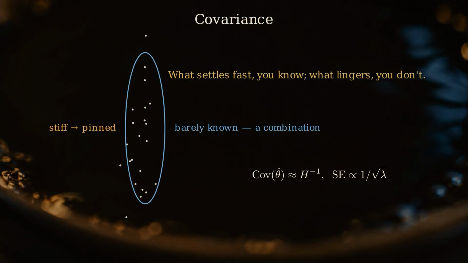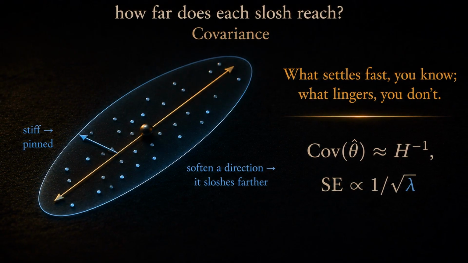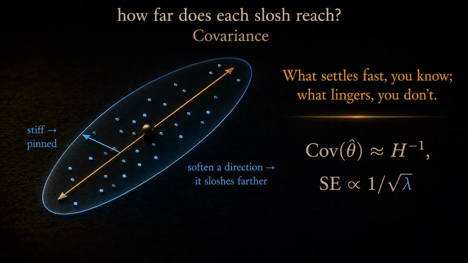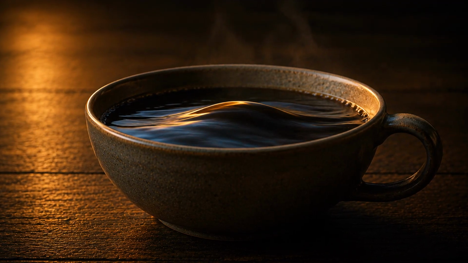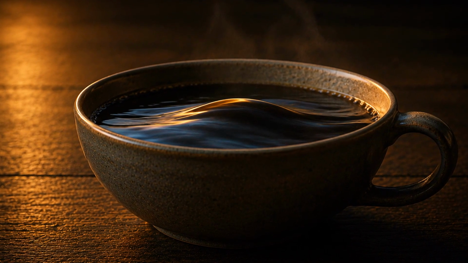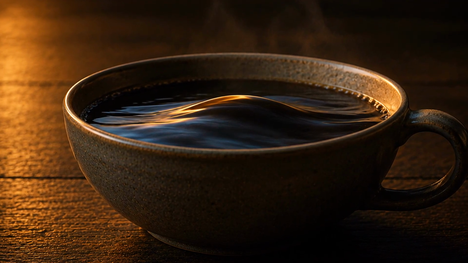And what's barely known isn't a single parameter, it's a combination, the way the long slosh runs. What settles fast, you know. What lingers, you don't. The table's gone still. The surface is almost calm, except one slow wave, still rocking from side to side. The slowest rhythm is the last to settle. And that sets how long everything takes.